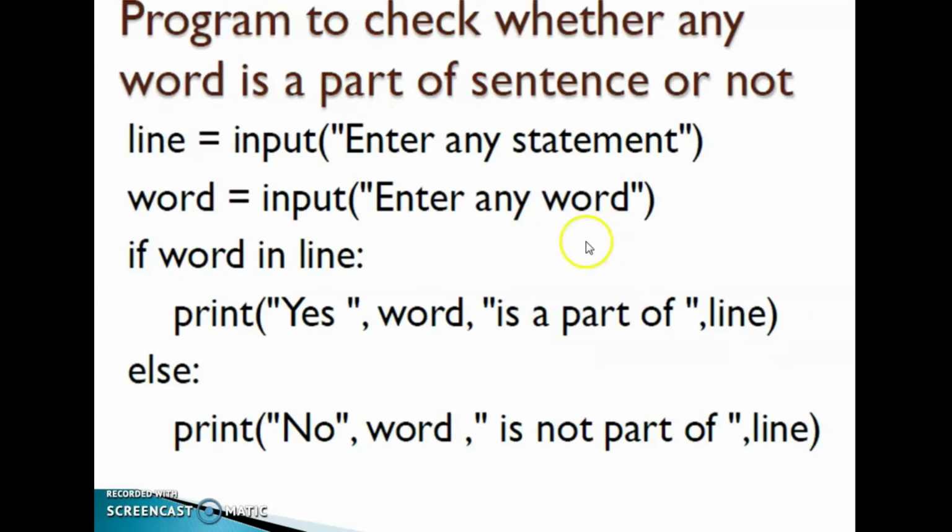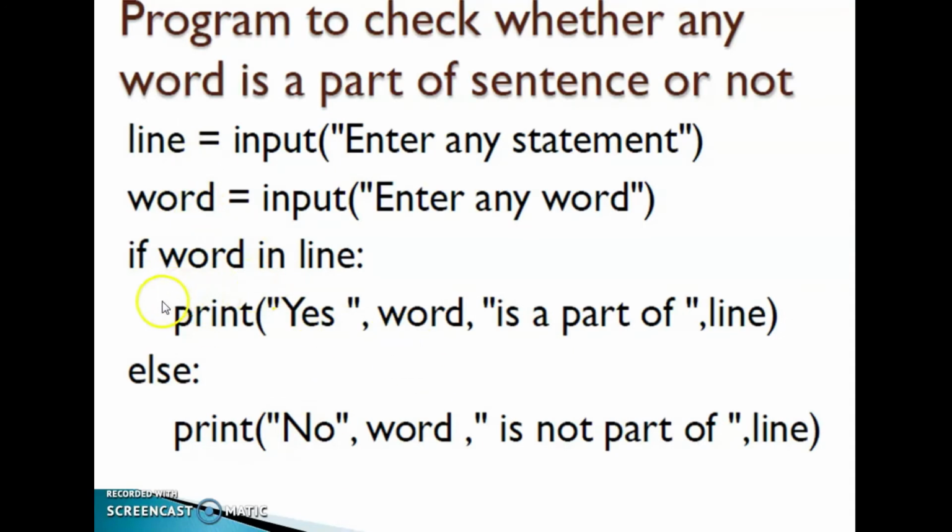Now here we have one program to check whether any word is a part of a sentence or not. See here, line is equal to input, enter any statement. So you can enter any statement. Then word is equal to input, enter any word. You first enter a sentence, that sentence will be loaded into the variable line. Then the searching word will be loaded into the variable word. Then you can check whether this word is present in this line or not.